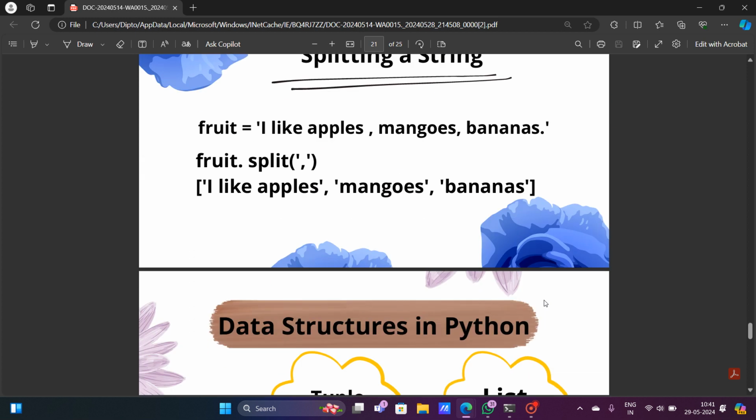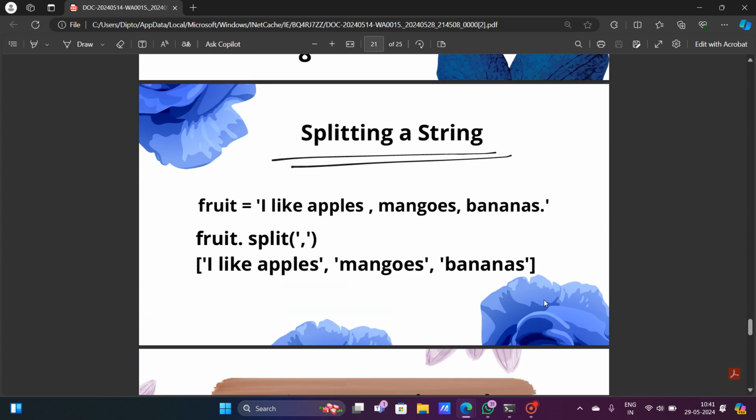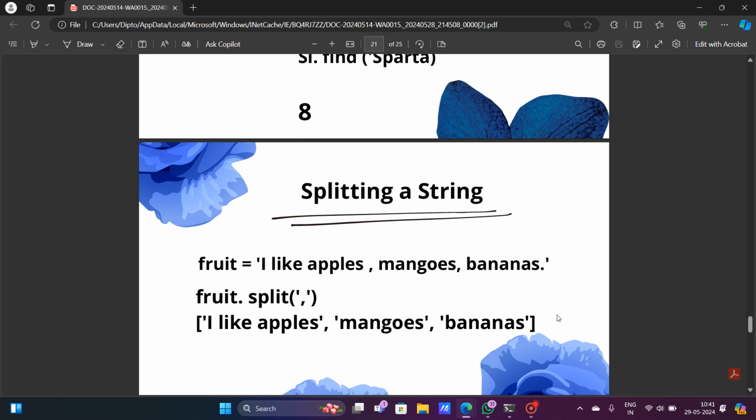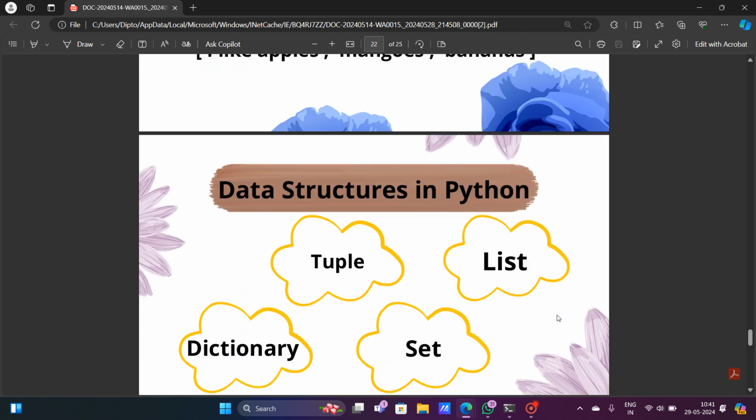And yes, this is whatever we have learned about these strings. And in the next class, we will learn about the data structures in the Python programming language.